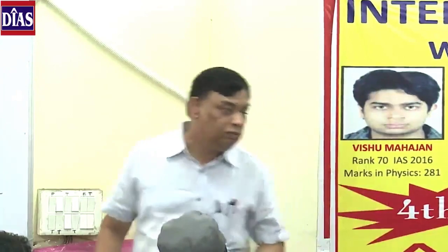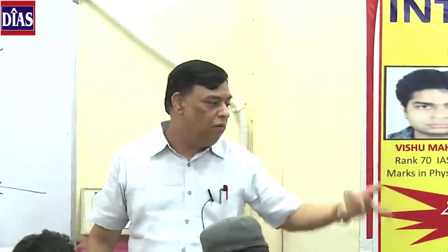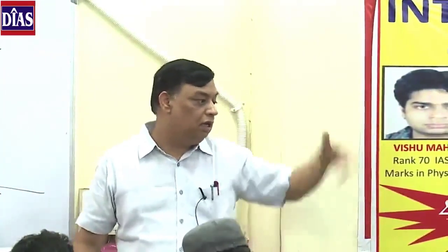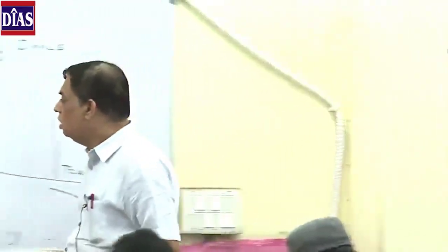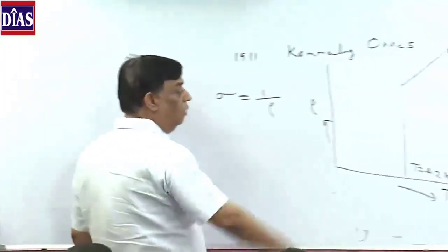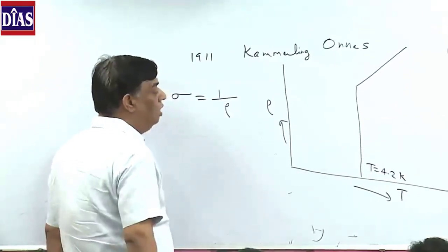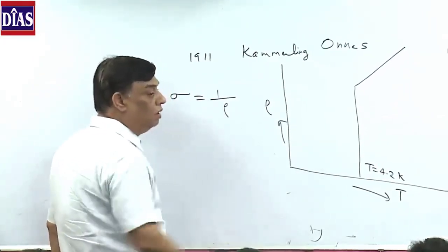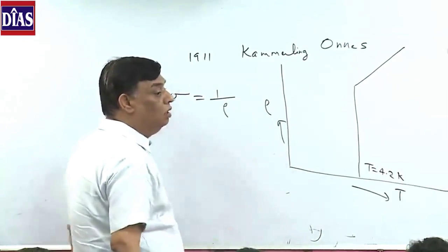Otherwise, in any conductor, if you see current from the source, you travel some 50 meters from the source, and the current drops down. Current starts attenuating, and it is never uninterrupted. So if the resistivity is 0, the material showing this kind of phenomenon was called superconducting.